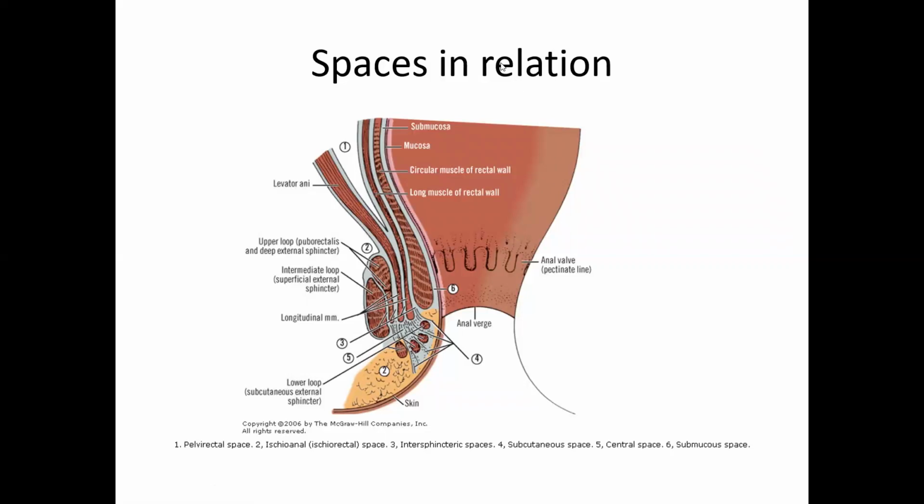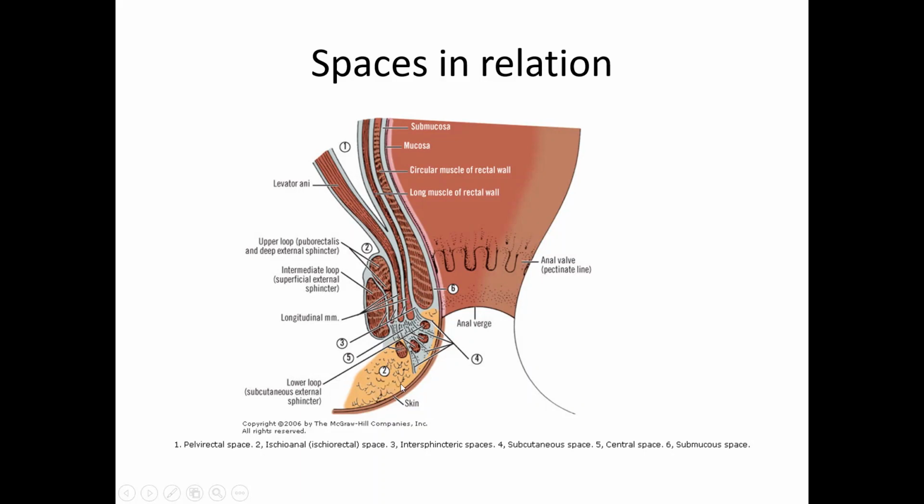Spaces in relation to the rectum and anal canal. The space between the levator and the rectum, one, is called the pelvirectal space. The space on the sides of the anal sphincters, two, is called the ischio-anal space, which is often wrongly called the ischiorectal space. The space three, which lies between the levator muscle and the superficial and deep sphincter, that is called the intersphincteric space.